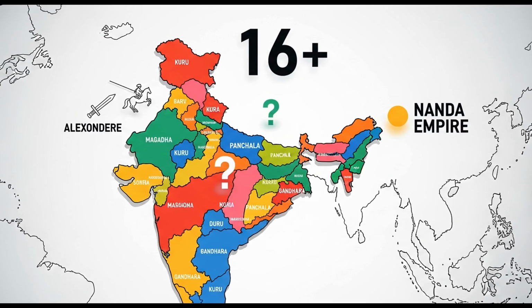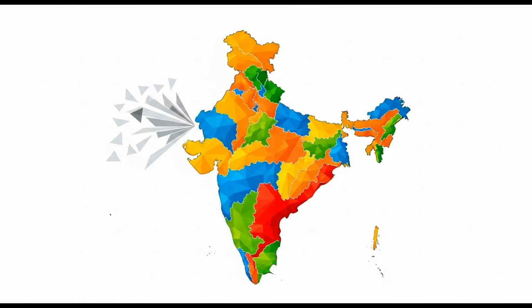Before Chandragupta Maurya, ancient India was politically fragmented. Numerous independent kingdoms dotted the subcontinent. Over 16 major kingdoms, called Mahajanapadas, existed by the 6th century BCE. These states often engaged in localized conflicts. No single power controlled the entire region.